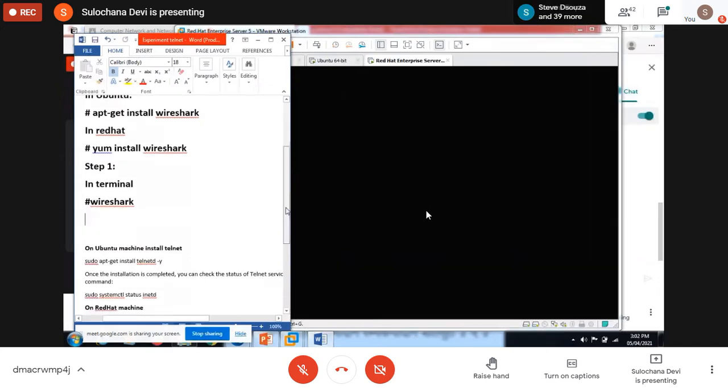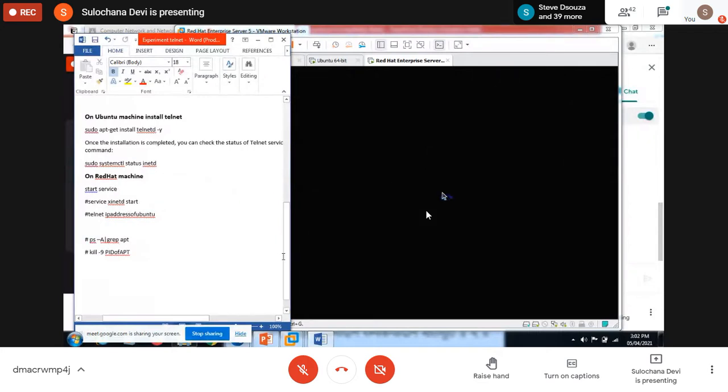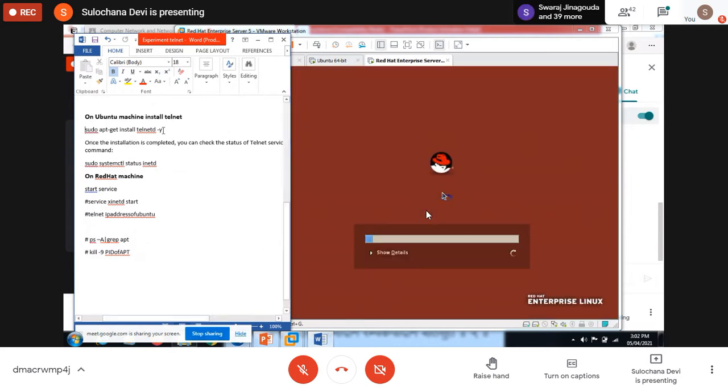So the first step is to install telnet on the Ubuntu machine. It's already installed. Do not try this. I'm just telling you this command, but do not execute it. This is already installed on your machine. Okay, so this is the command to install.